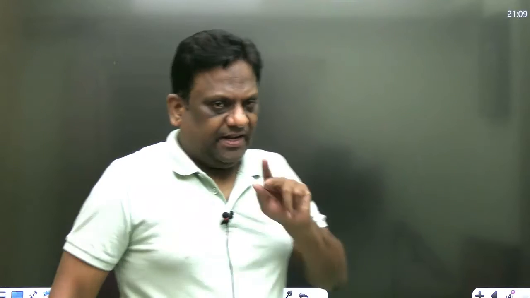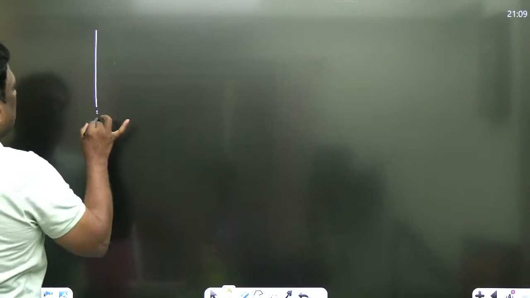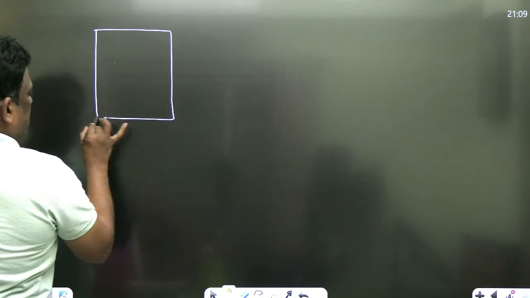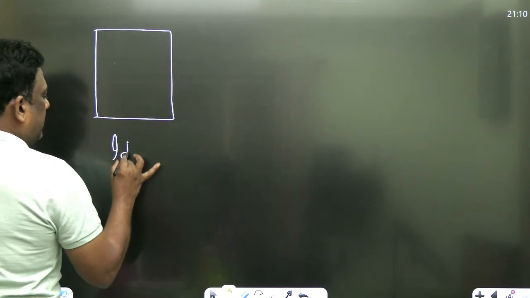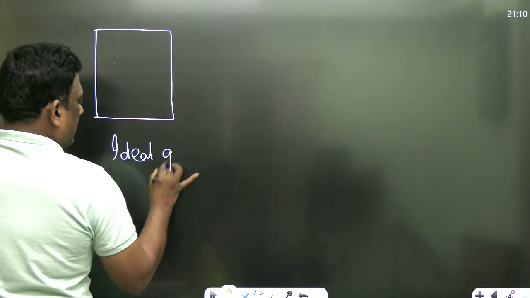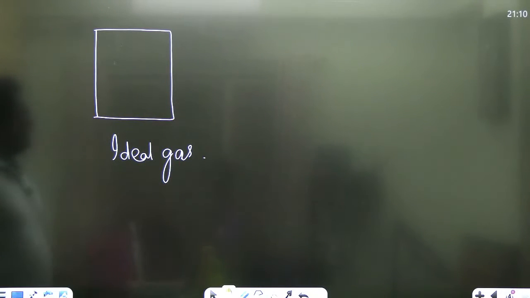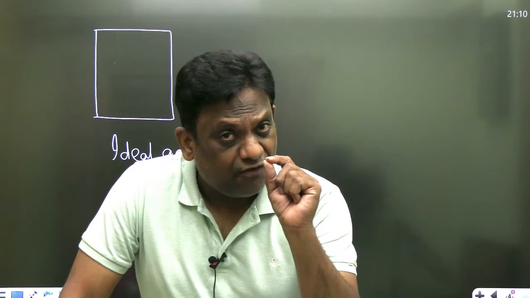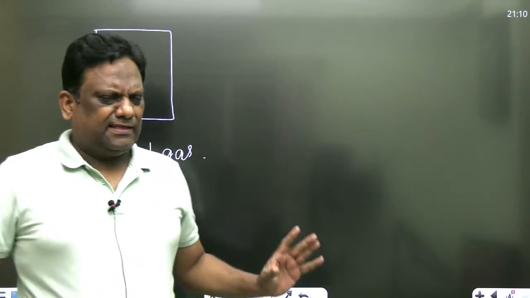What is the reason for correcting pressure, sirs? Because there are forces of attraction, which the kinetic theory of gases neglected. For example, look here. Listen carefully, my dear students. Now, let us take an ideal gas. In an ideal gas, what have you assumed? No force of attraction.